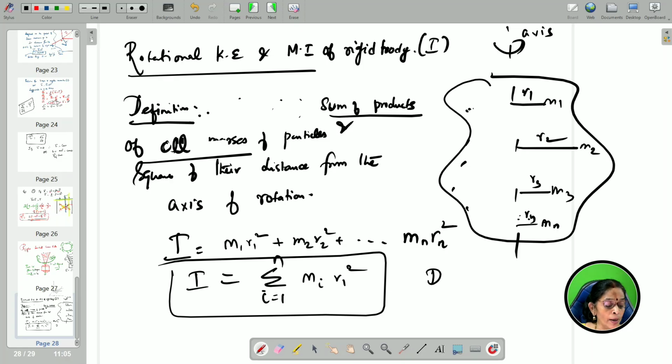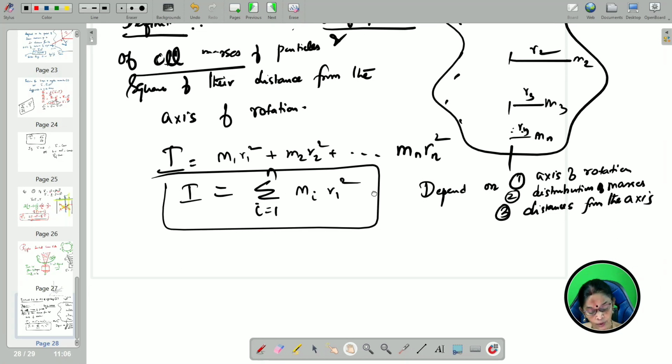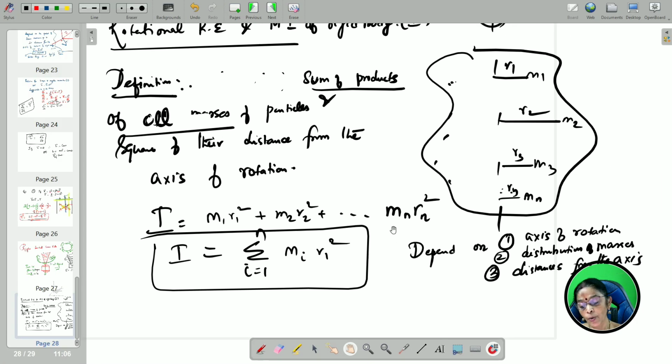So now what does it depend upon? It depends upon the axis of rotation, and definitely the distribution of mass. So let me write: distribution of masses from the axis of rotation, and next, the distances of the body from the axis of rotation, their distances from the axis of rotation. So let me show you. So this is the basic moment of inertia.